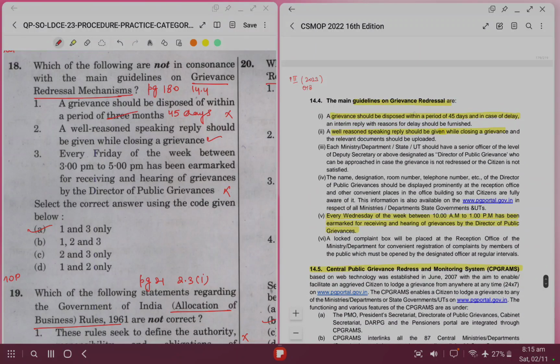So the guidelines on grievance redressal says that a grievance should be disposed within 45 days, not 3 months. So statement 1 is wrong. A well-reasoned speaking reply should be given. That is right. Every Friday of the week has been earmarked. No, every Wednesday. And timing is also not what is given in question. The timing is from 10 a.m. to 1 p.m. So we are asked about incorrect statements. So options 1 and 3 are incorrect. The right answer is option A.